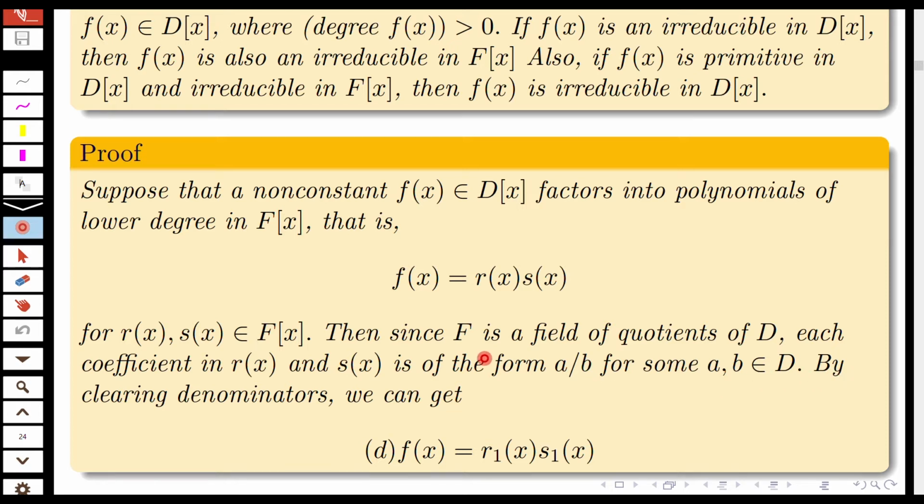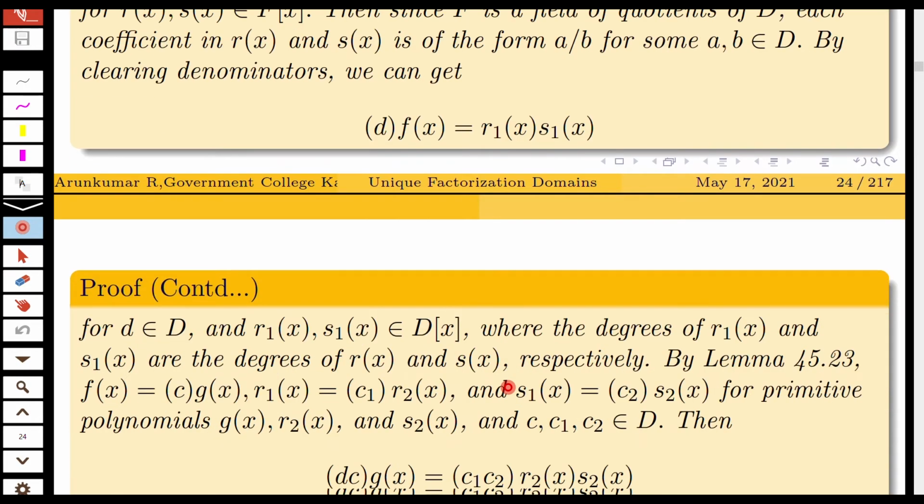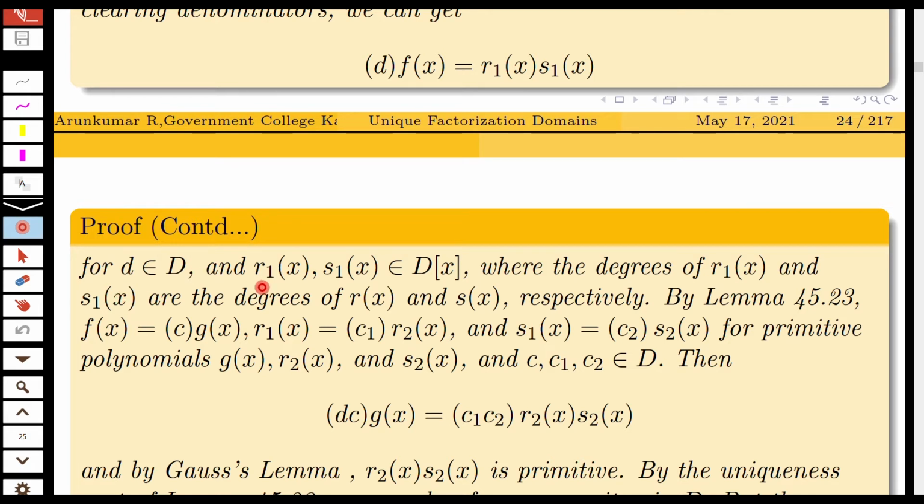Now we can clear the denominators and we get d f(x) equal to r1(x) s1(x), where d is in D and r1(x) and s1(x) are in D[x]. The coefficients of r1(x) and s1(x) are in D since we have cleared the denominators, where the degrees of r1(x) and s1(x) are the degrees of r(x) and s(x) respectively.